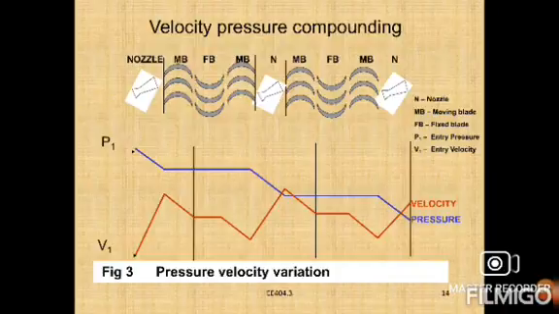In this method, fewer stages are required for a given pressure drop, but due to low efficiency it is not widely used. These are the main things, right?